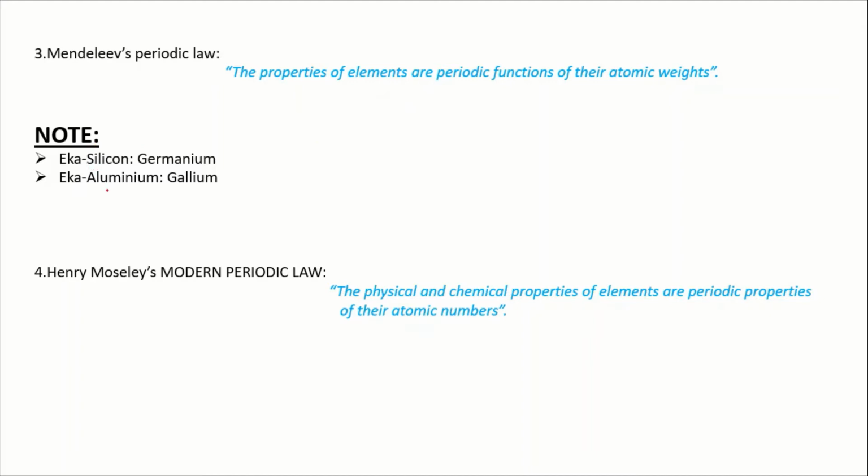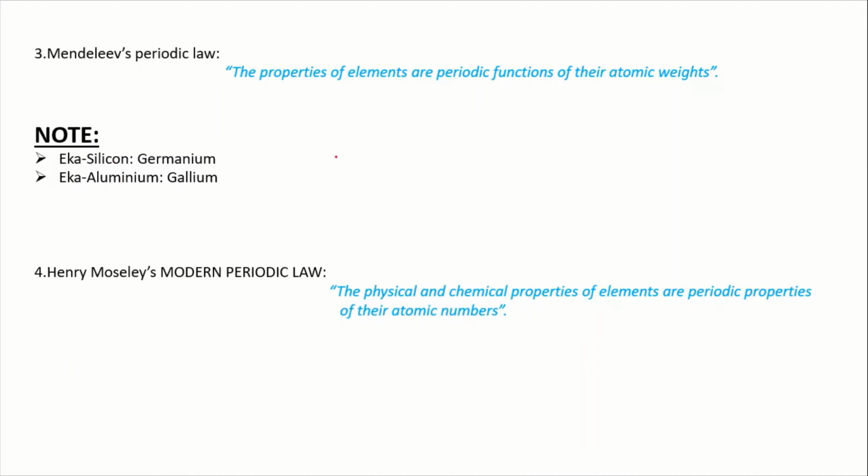So what are these? At the time of Mendeleev, the elements germanium and gallium were not found. So he kept blanks under silicon and aluminium blocks and named them Eka silicon and Eka aluminium. And his predictions were right. After germanium and gallium were found, they were kept in these Eka silicon and Eka aluminium blocks. So Eka silicon is nothing but germanium and Eka aluminium is nothing but gallium.